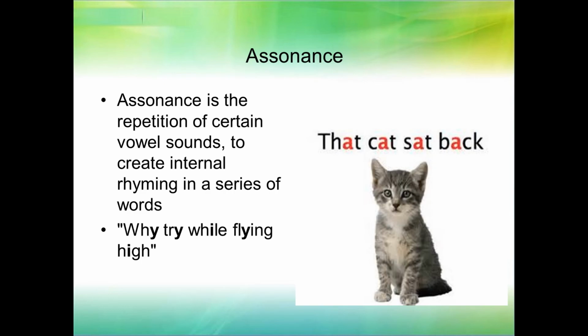Assonance is the repetition of certain vowel sounds to create internal rhyming in a series of words, right? Why, try, while, flying, high, I, right? Repeating the same vowel sound. Now, the words don't have to rhyme. An internal rhyme just means the same vowel sound, right?